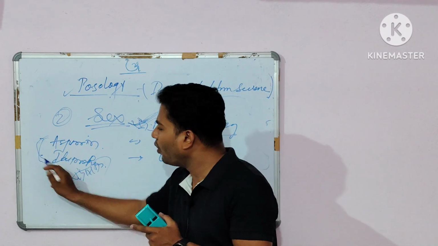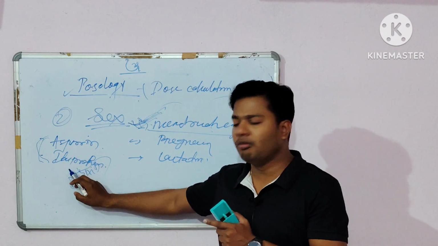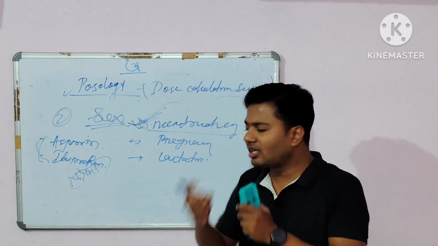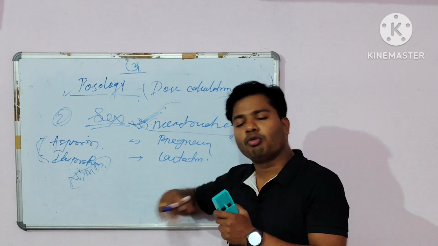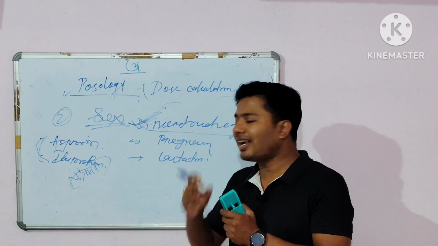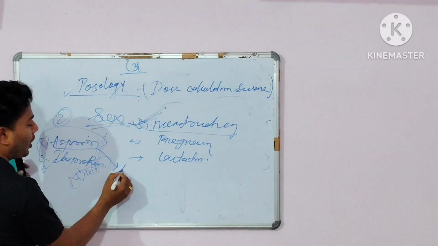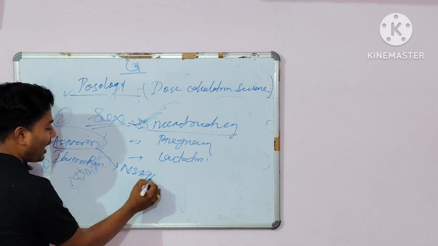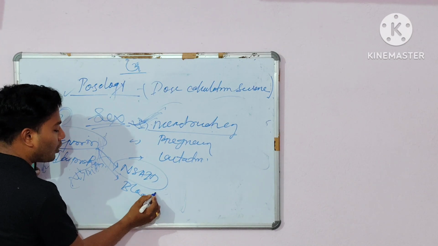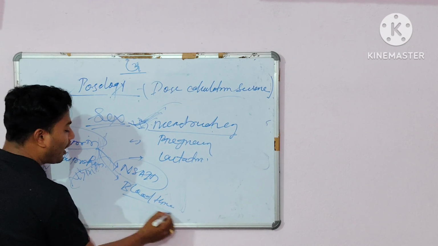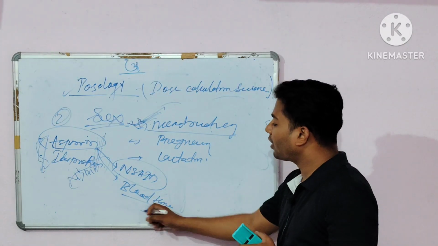Now yes, I know that if you administer aspirin and ibuprofen, definitely it relieves pain. It reduces the severe pain. But why can't you administer them? Because aspirin is an NSAID, and it is also called a blood thinner, and it prevents the clotting of blood. It prevents blood clotting.